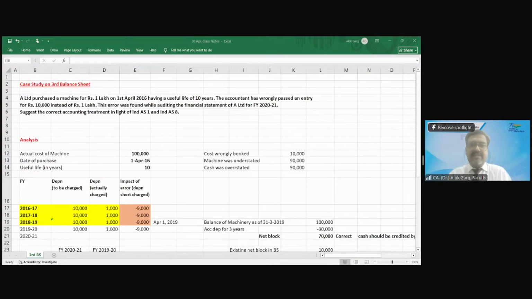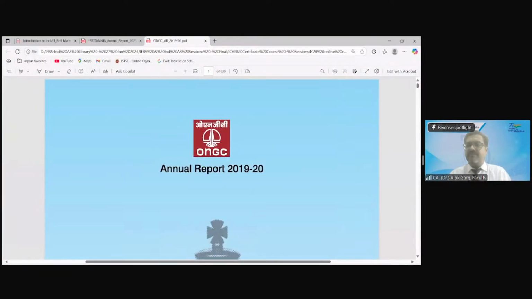Right? So let me show you one of the listed company annual reports, which is very important and very relevant. Just allow me a minute. I am opening that listed company annual report where you will be amazed. You will be very happy to see that annual report on this third balance sheet concept. I am opening the ONGC annual report. Please let me know if it is visible to all of you. Have you heard about this company, Maharatna company, ONGC Limited?